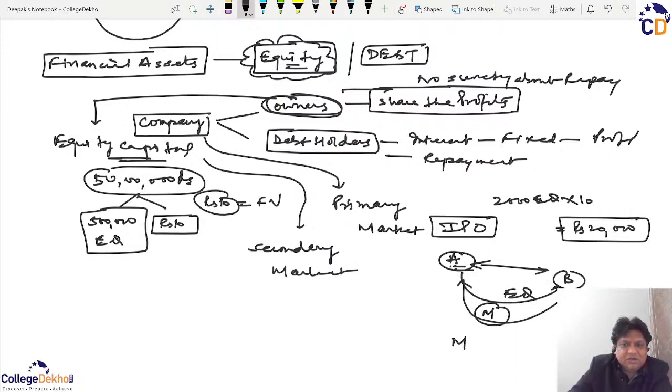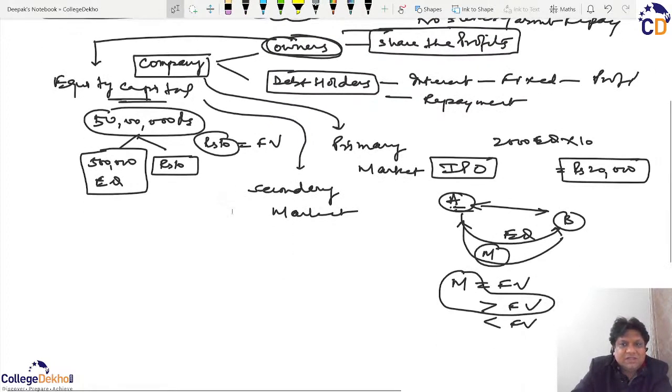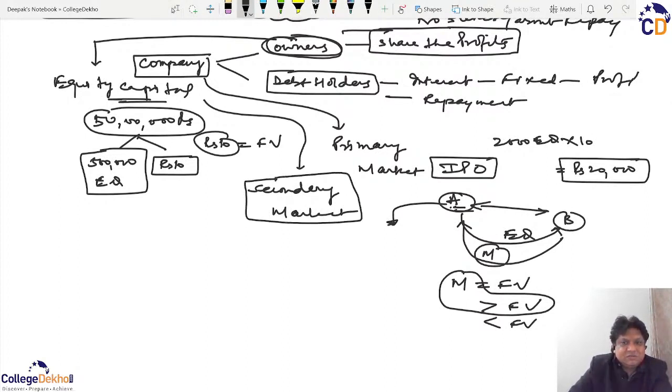Now that consideration can either be equal to the face value, or more than the face value, or less than the face value. So if this is the case where the money given is more than the face value, then in this way, A is rewarded, A is getting profits. So these secondary market transactions are what we are concerned about at the moment.